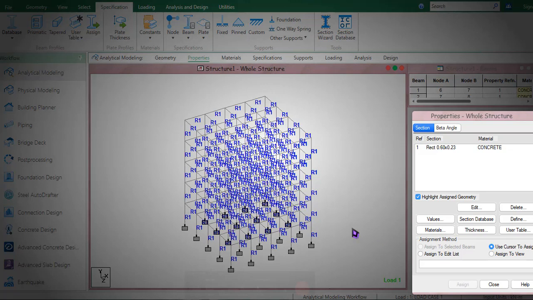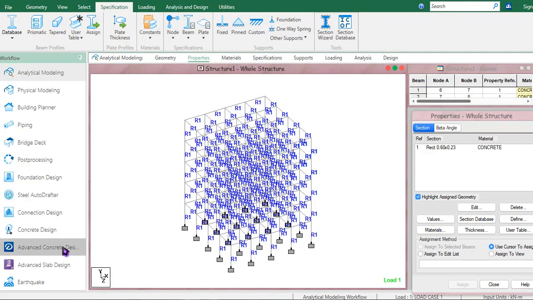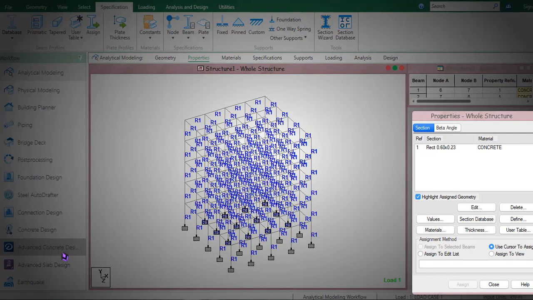Alright, in this video, I'll be explaining one of the best methods for drafting or detailing. I'll also give you bar bending schedules, quantity takeoff and estimation in a better way than the conventional method, which we receive as output from STAAD Pro, known as the Advanced Concrete Design tab right here, or RCDC.